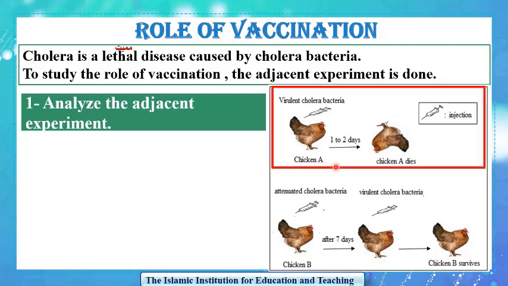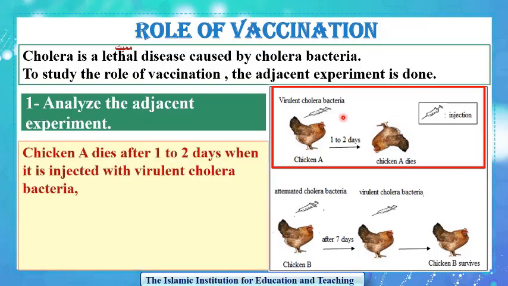Let us take chicken A. What is the result? Chicken A dies. What is the condition? The condition is injection with virulent cholera bacteria. So we say chicken A dies after 1 to 2 days when it is injected with the virulent cholera bacteria.